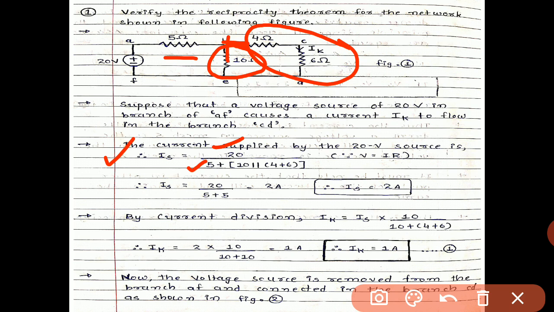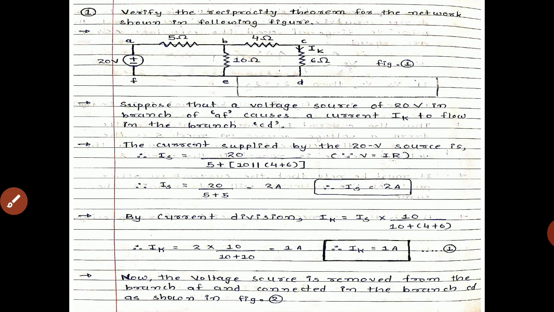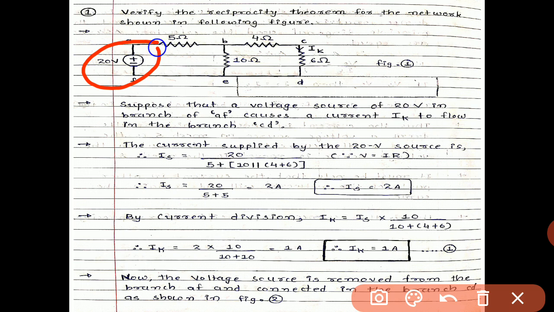So 10 parallel with 4 plus 6. So 20 divided by 5 plus 5, so Is equals 2 ampere we get. So the total current due to the 20-volt source is Is, that is 2 ampere.